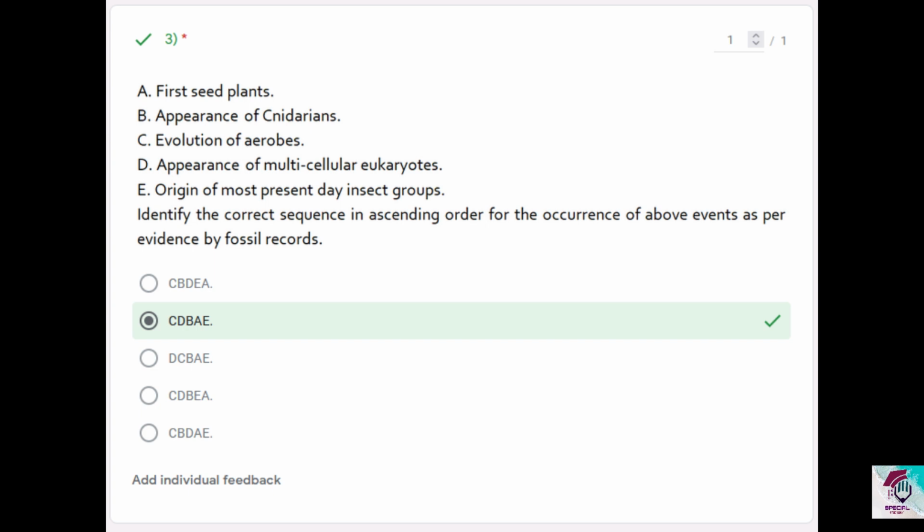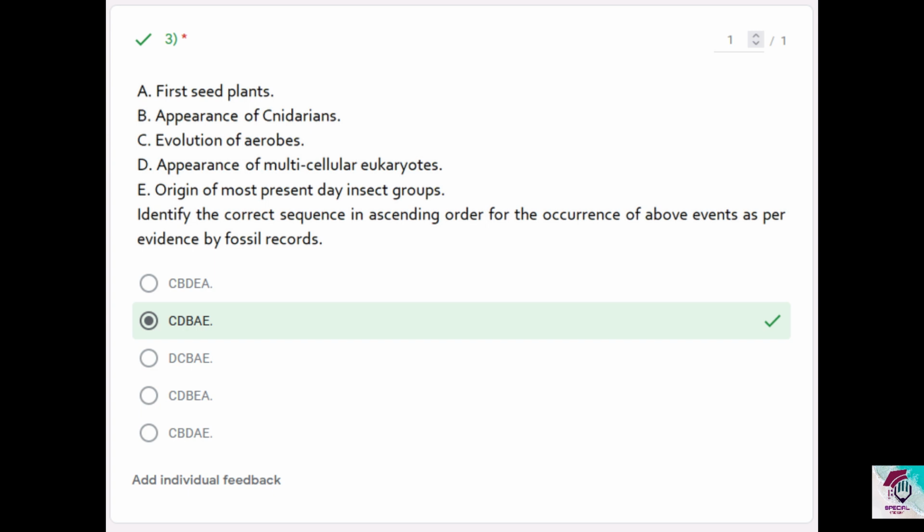Then if you put them in the order of the oldest to most recent events, you will get evolution of aerobes first, then appearance of multicellular eukaryotes next, then appearance of cnidarians, and then first seed plants, and origin of most present day insect groups. So the answer is C, D, B, A, E.